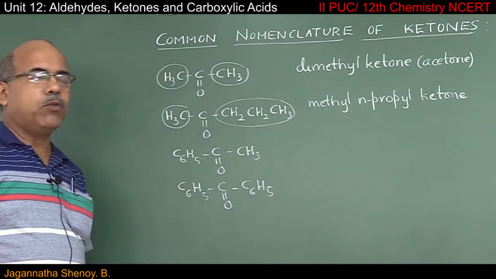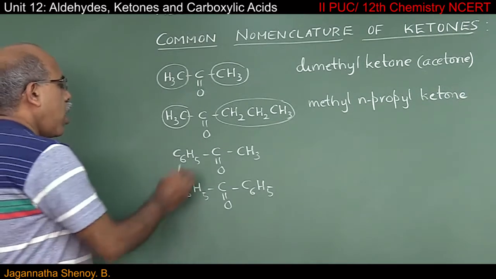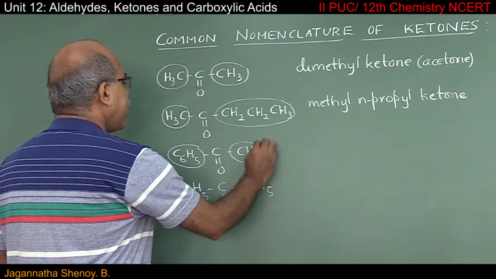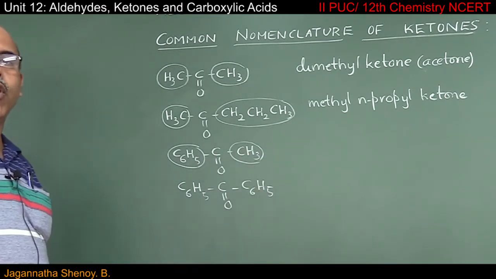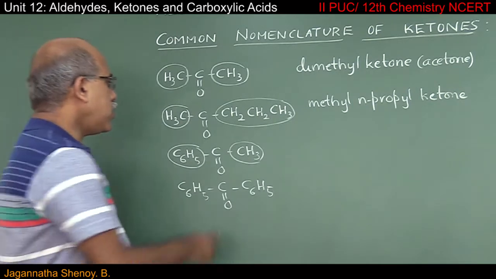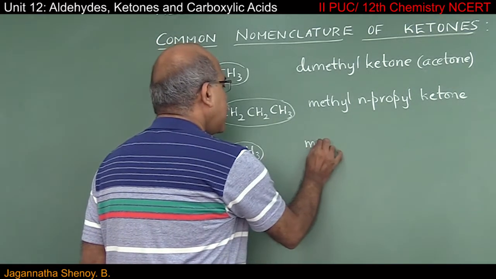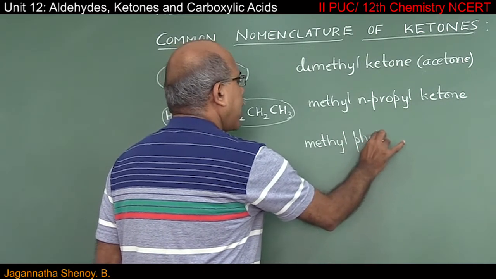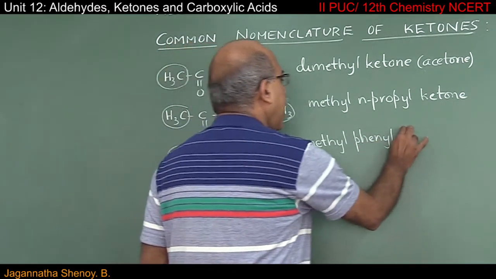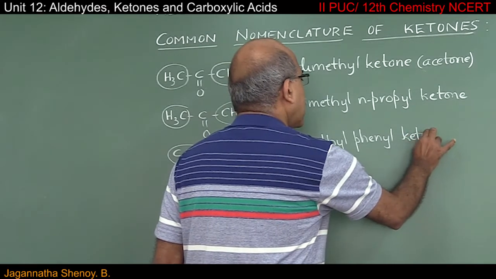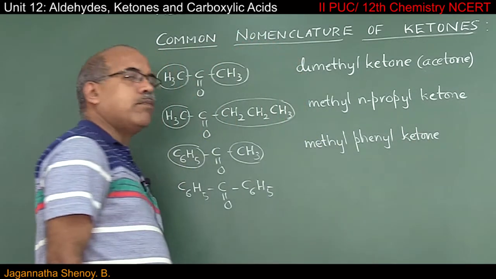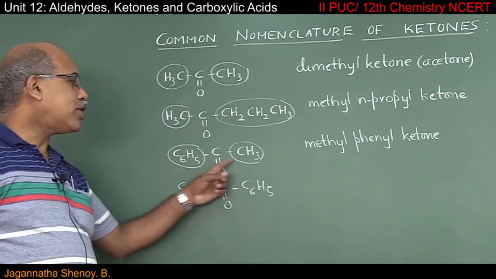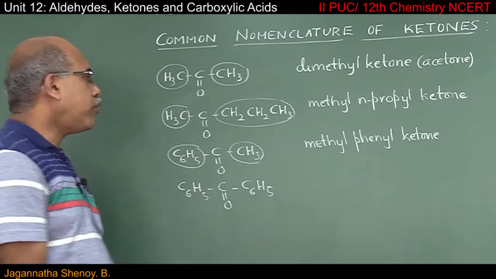Same way, if you move over to the next example, on one side we have a phenyl group, on the other side we have a methyl group. So what should be the common name of this compound? You have methyl on one side and then it is a phenyl on the other side. So it is methyl phenyl ketone, and there is one more common name given to this particular compound. It is called acetophenone.